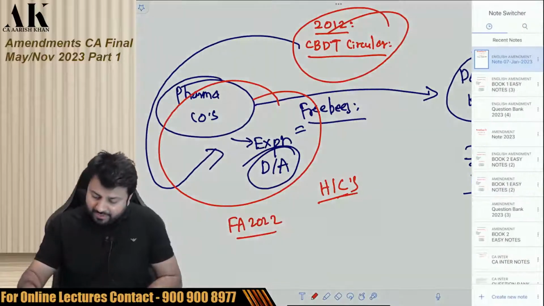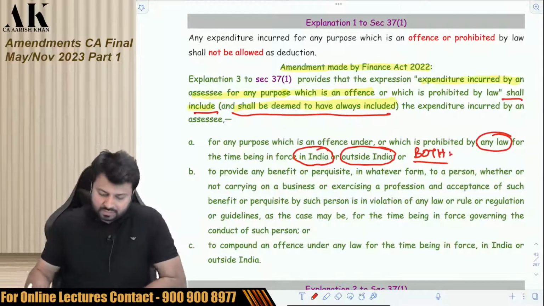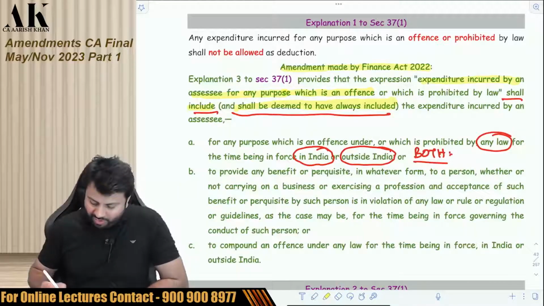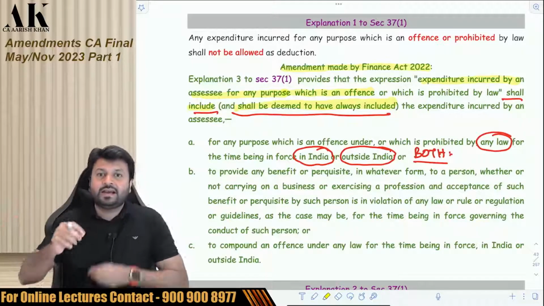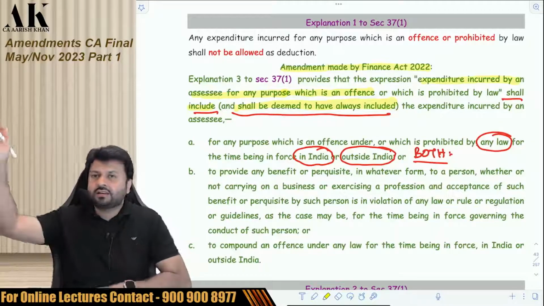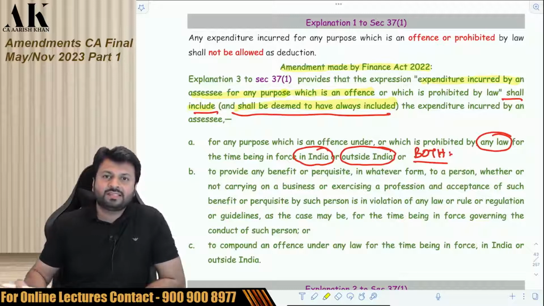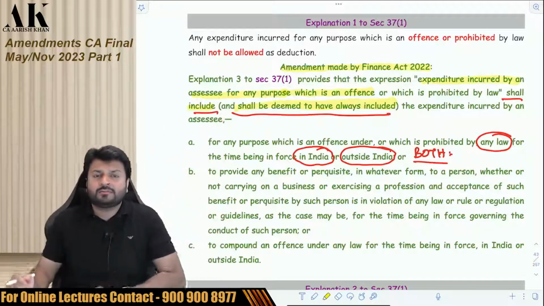So let's see that amendment now. Come to this page, all of you. So the government finally made an amendment in the law. They made a change in the law. A circular is not a law. A circular is just a clarification. It is never binding on assessee. Assessee can just tear the circular and throw it in front of the government. Circular is binding on income tax authority. Assessee can always challenge a circular.